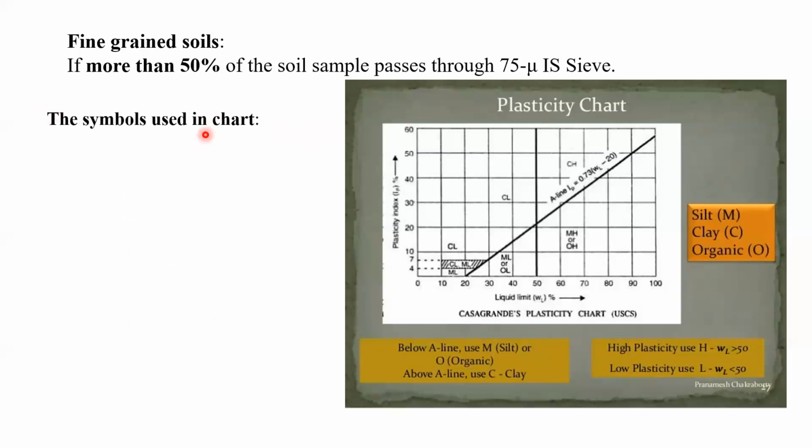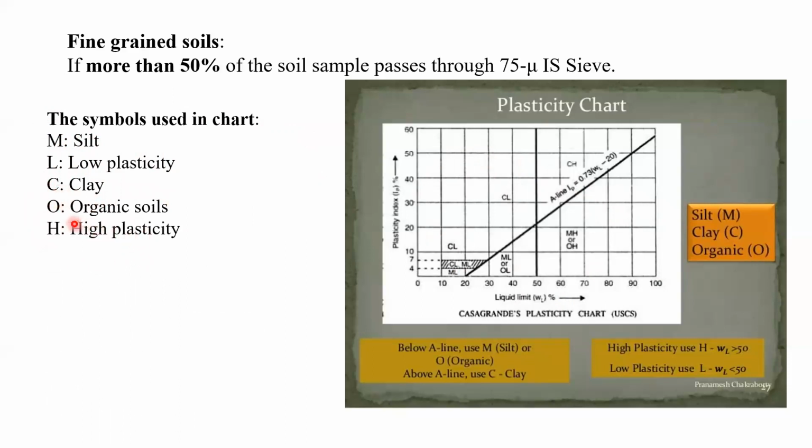We shall see this chart. I will also talk about this chart. Before that, we shall see sub symbol. You can see here the M we have to use for the silt. Low plasticity is denoted by capital L, clay by C, or organic soils is denoted by capital O, high plasticity capital H. Whenever we talk about CL, we can also say low plastic clay, right?